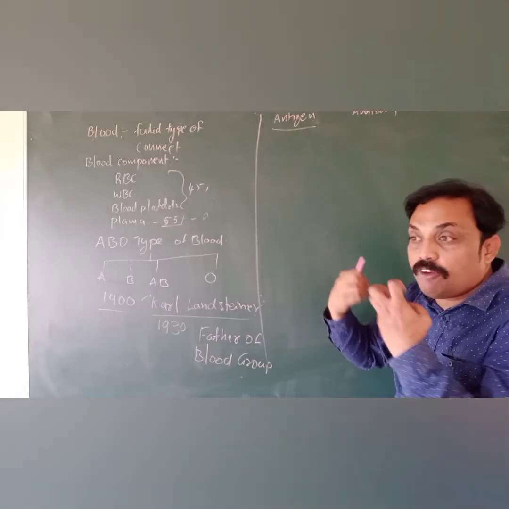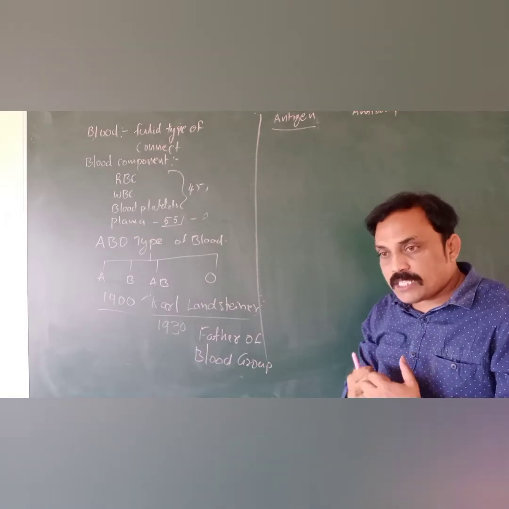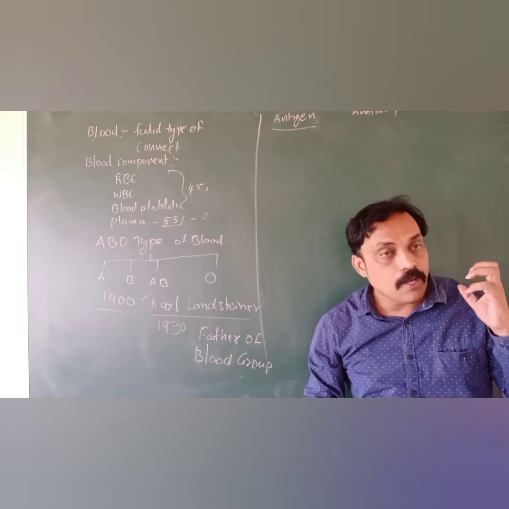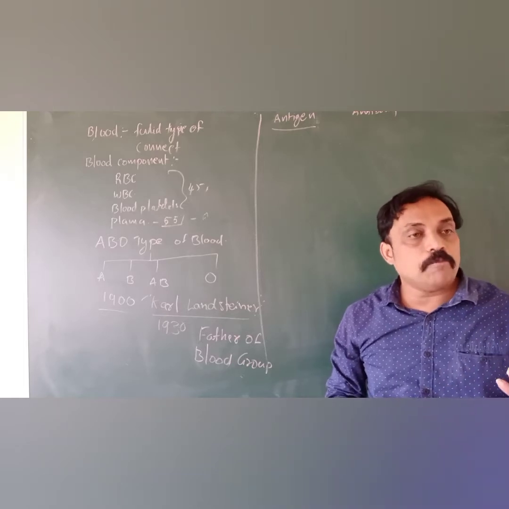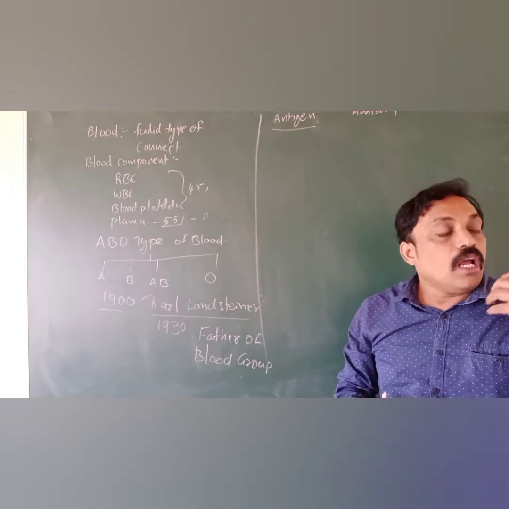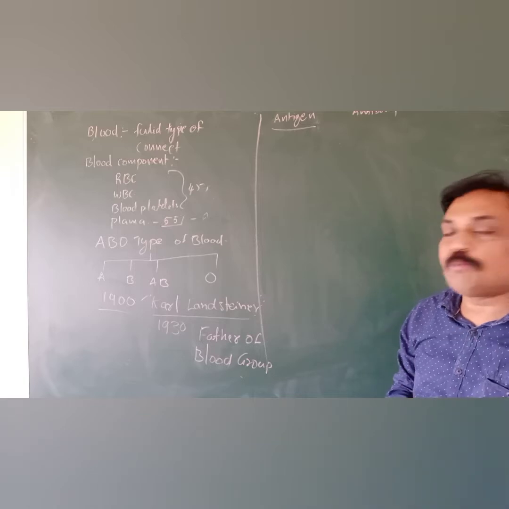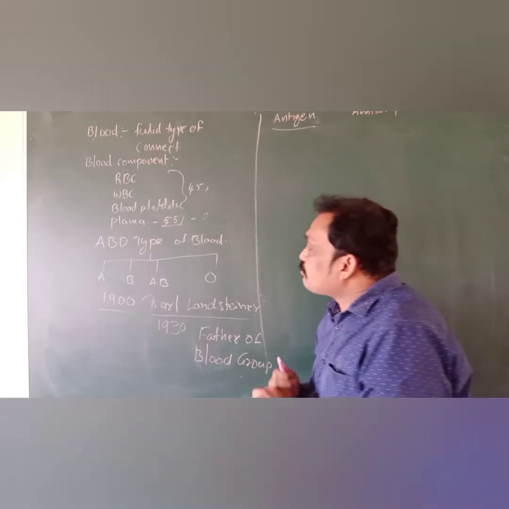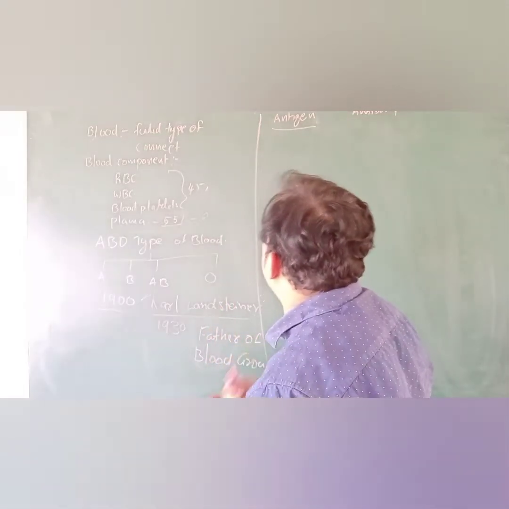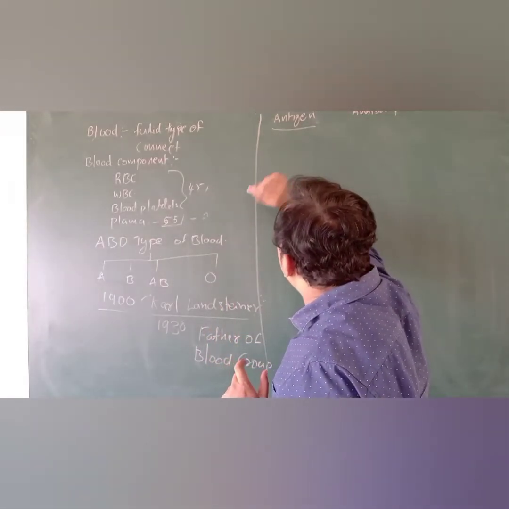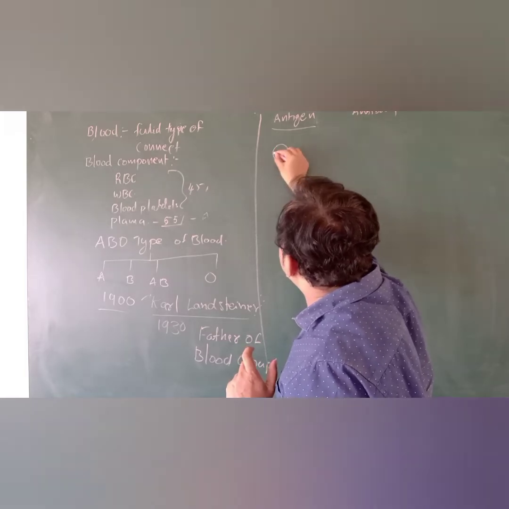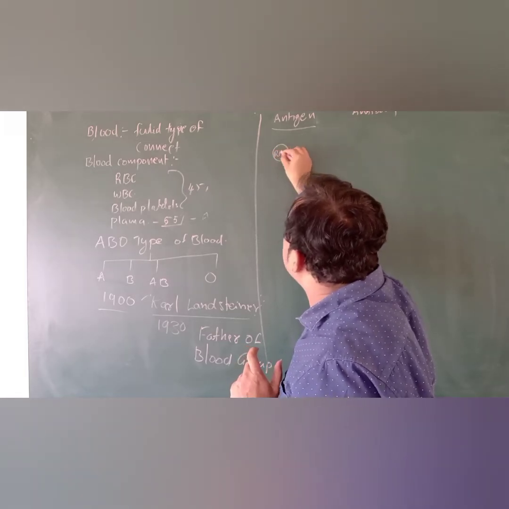Antibodies are produced in our plasma. Plasma is a liquid substance, and up to 55% of our blood is plasma. Plasma is useful to produce antibodies. Now, when we are discussing blood groups, first of all, in blood, RBC cells are there.